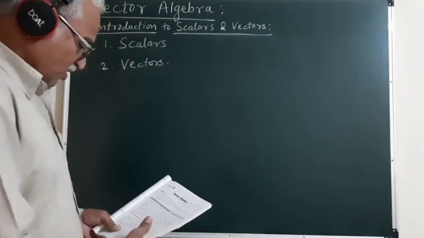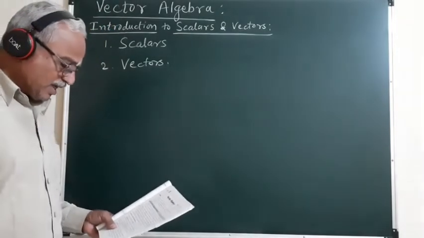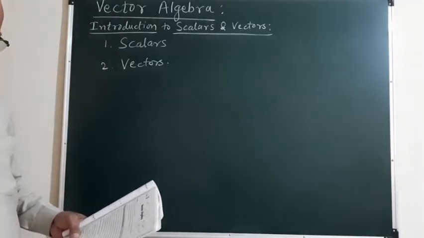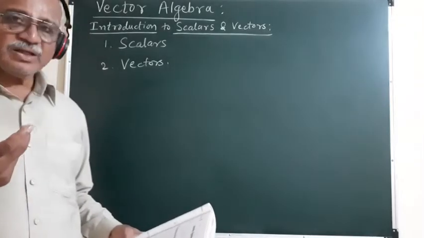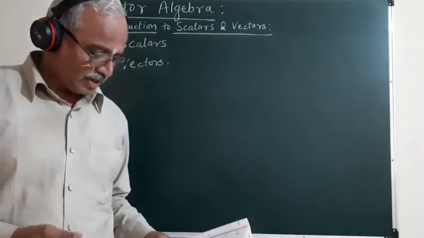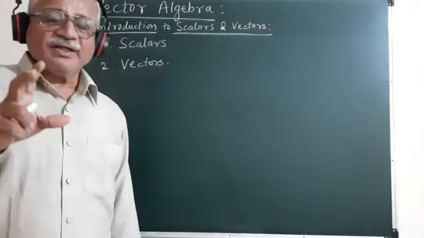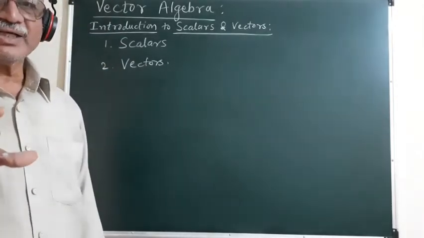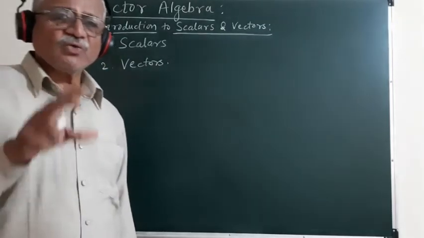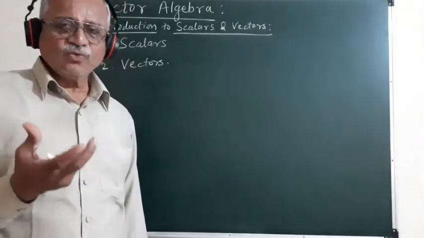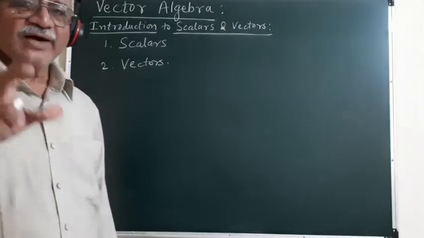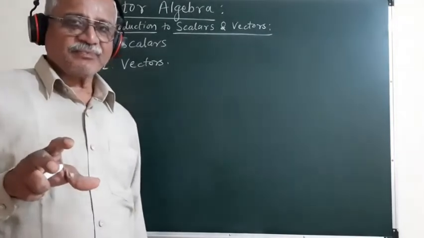These scalar quantities can be added or subtracted by using the simple algebraic laws. The only thing that you must remember here is that whenever we want to add two quantities, the two quantities should have the same unit.